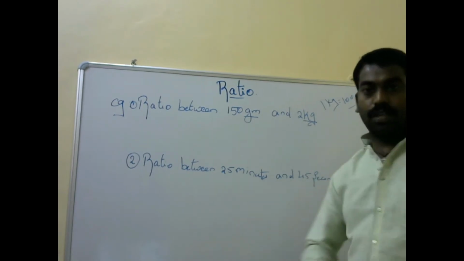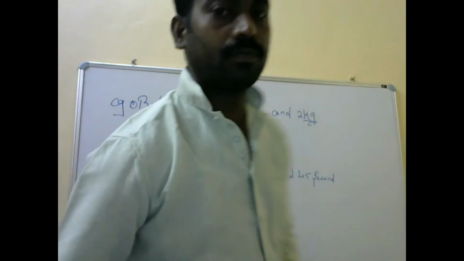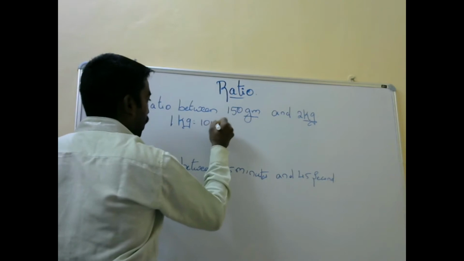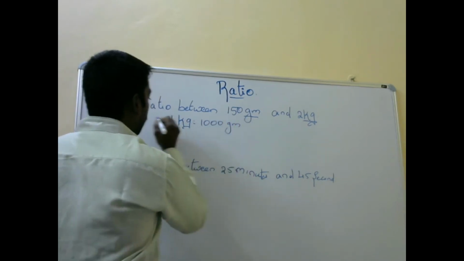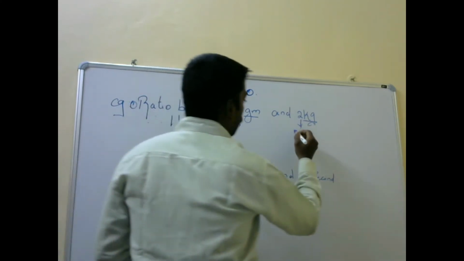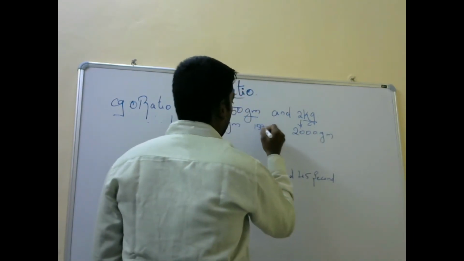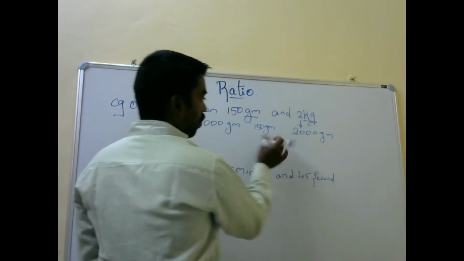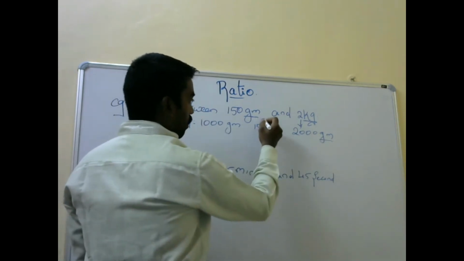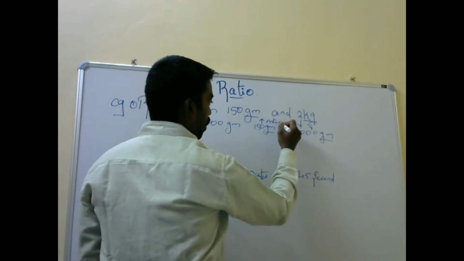1 kg is equal to 1000 grams. So when we convert this 2 kg, it is 2000 grams. This is 150 grams. So now everything is in grams. This is called the first term and this is the second term. This is the antecedent and this is the consequent.